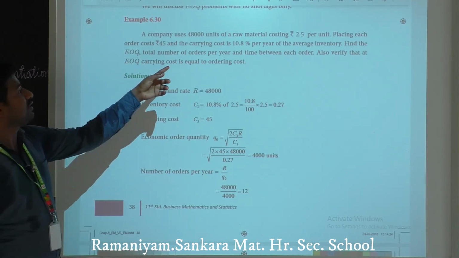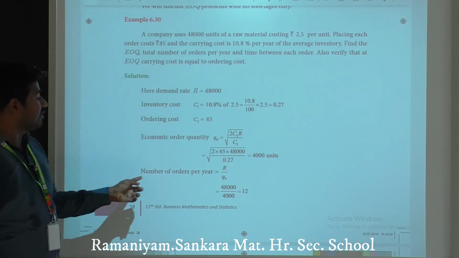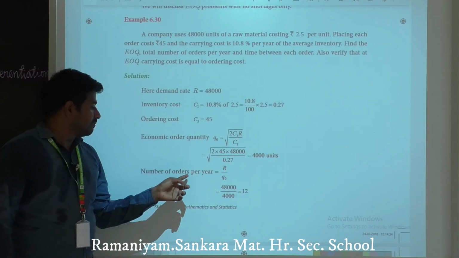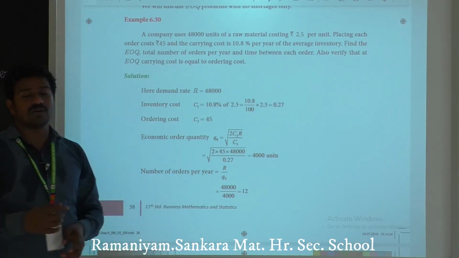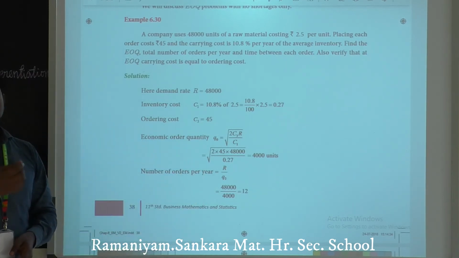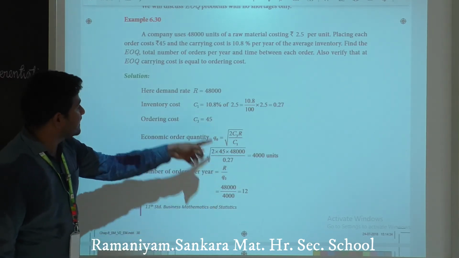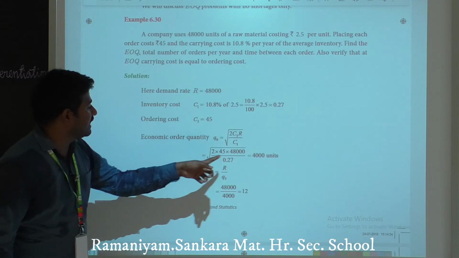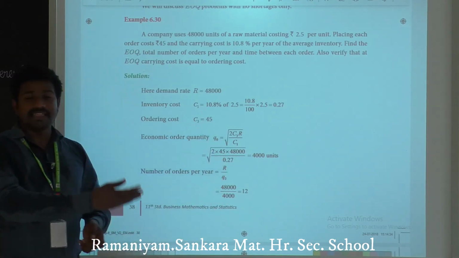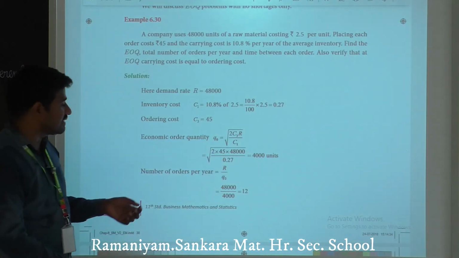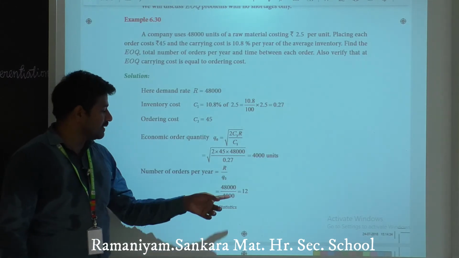Next, total number of orders per year. We know the formula: number of orders per year means R by Q naught, demand by economic order quantity. R is given and we found the value of Q naught. Applying the values, we have 48,000 divided by 4,000.